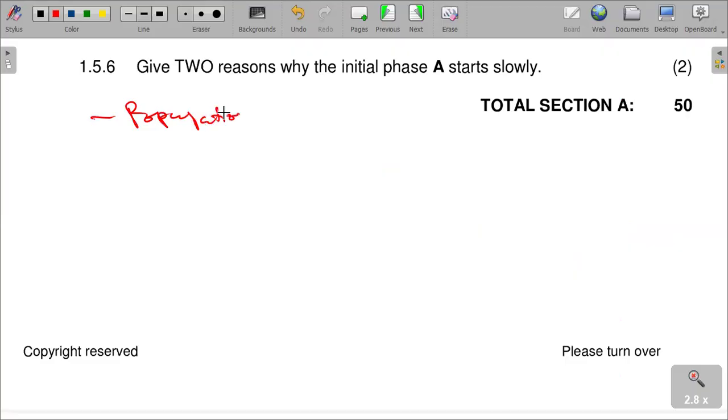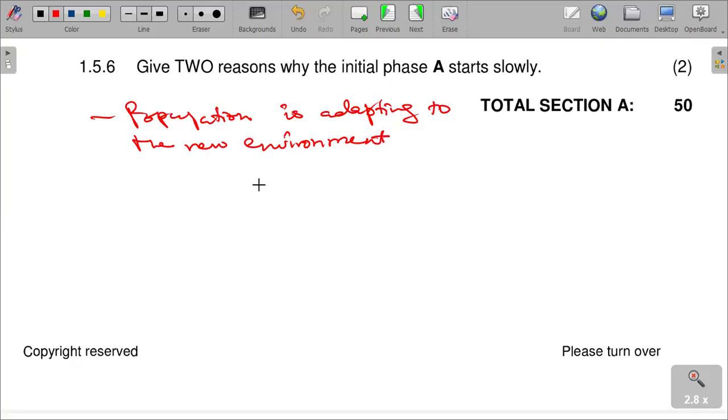Hence, the population cannot grow very fast. The population is adapting to the new environment first.